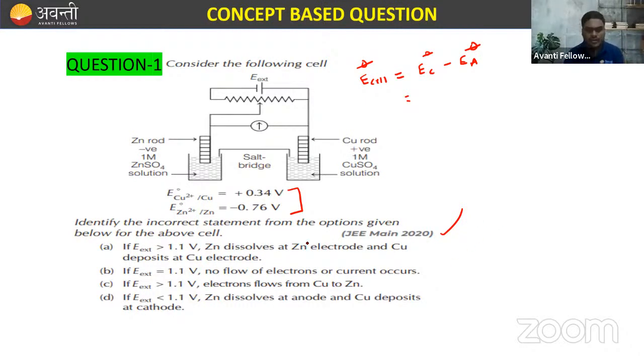So which one is cathode? We know that copper is cathode. So this is 0.34 minus 0.76. So this comes out to be 1.10 volt, right? And the external voltage. So identify the incorrect statement from the option given below. So you have to identify the incorrect statement.